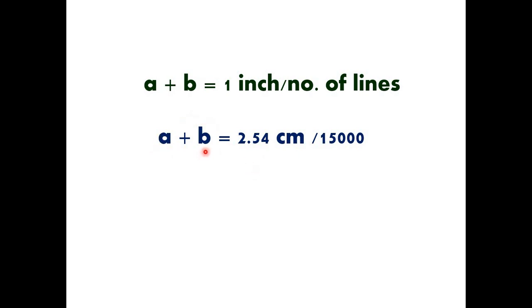Can you people tell me what will be the value of a plus b if you do this mathematical calculation? What will be the value of a plus b if the factor is 2.54 divided by 15,000? Simply you have to make this division. 2.54 divided by 15,000. What will be the value? Yes.